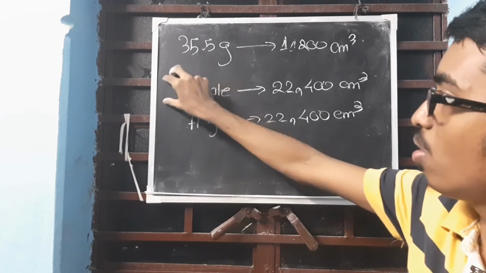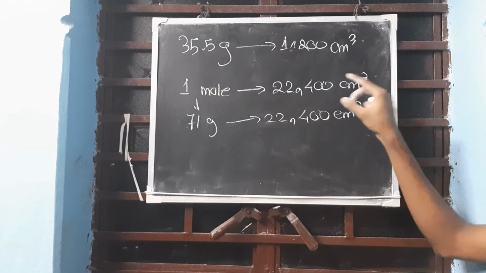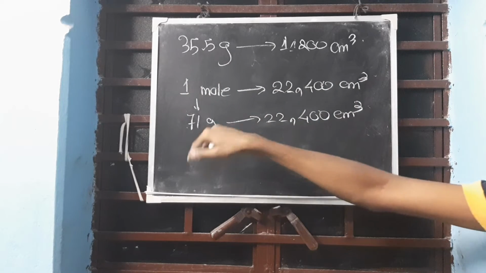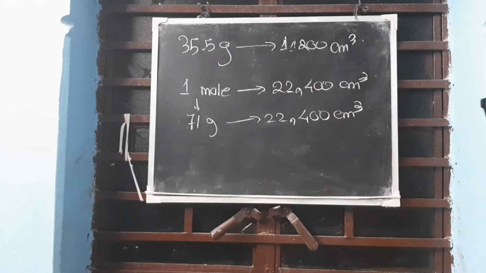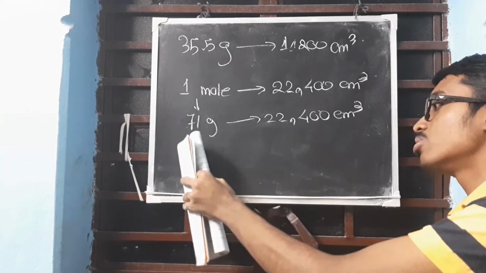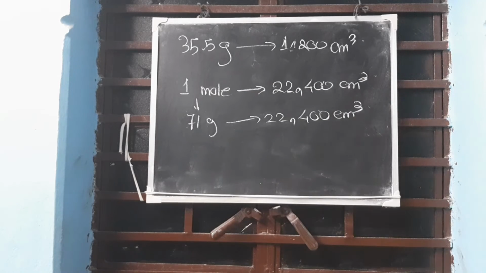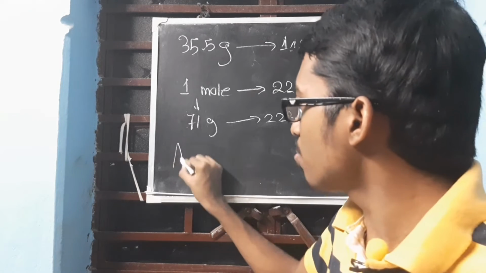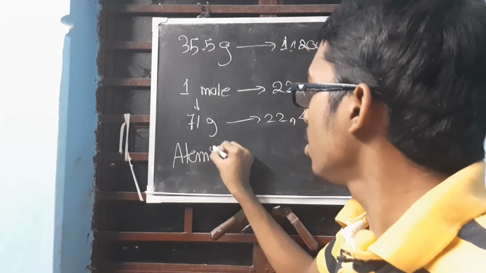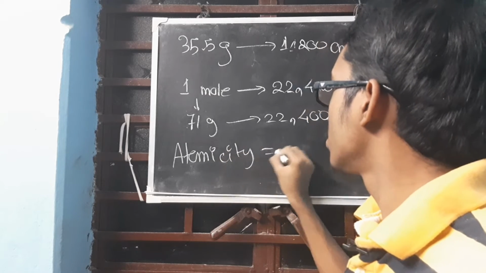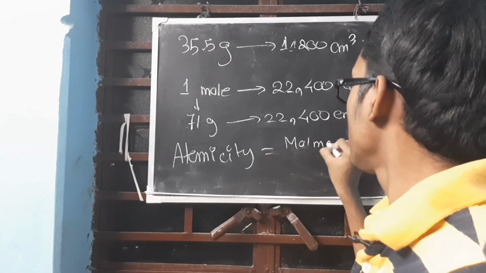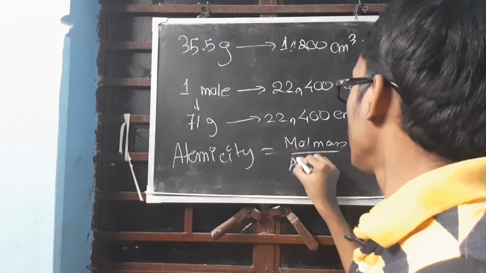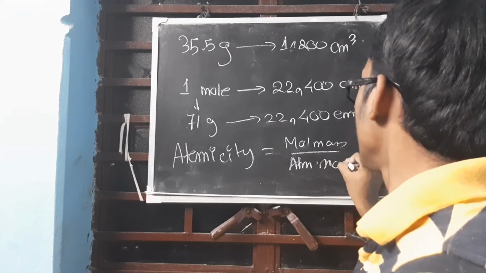We know 1 mole is occupying 22,400. So how much makes 1 mole for chlorine? Dichlorine. It's 71 gram. So 71 gram is occupying 22,400 centimeter cube at STP. Right? So gram molecular mass is 71 gram. How will you get the atomicity? The question asks atomicity. Atomicity is the molar mass divided by the atomic mass.